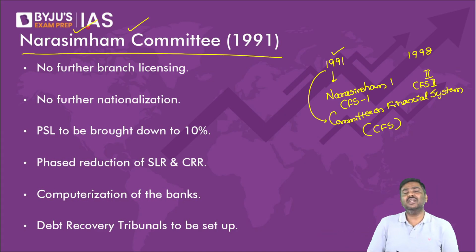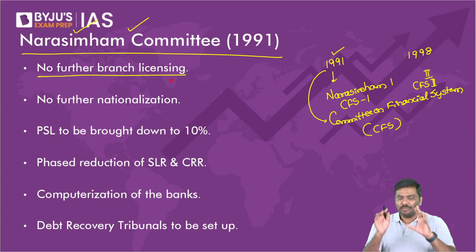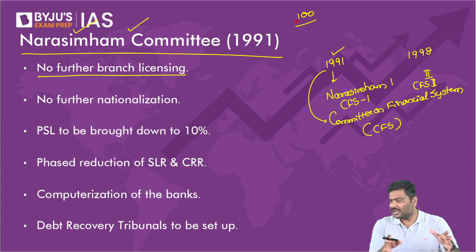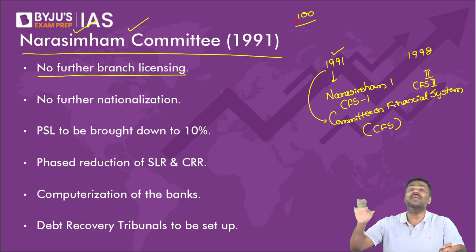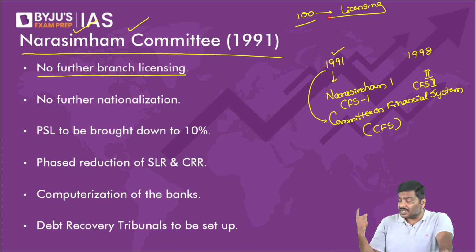What is the recommendation of the Narsimham 1 committee? There should not be any branch licensing policy. What is this branch licensing policy? Even today we have it. Imagine you want to open 100 branches in India. You're a bank, and you want to open 100 branches in India. You will have to take licensing from the Reserve Bank of India.